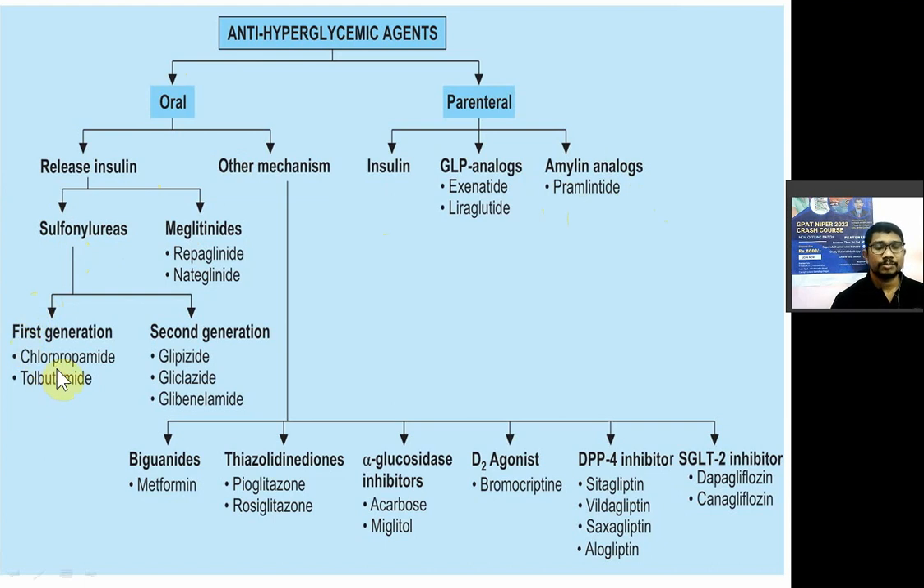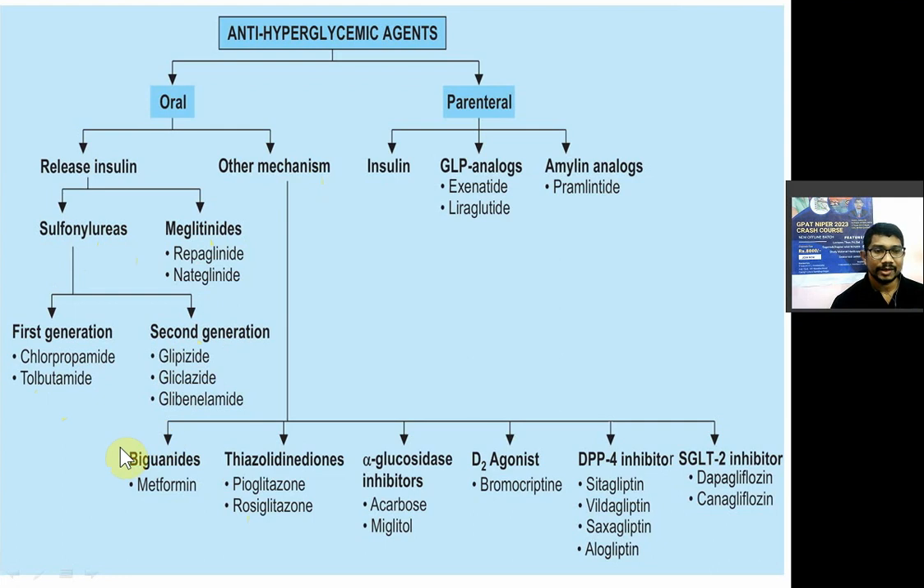So chlorpropamide and tolbutamide are the first generation, and all the G's, glipizide, gliclazide, and glibenclamide, are known as second generation. These sulfonylureas are also known as ATP-sensitive potassium channel blockers, KATP channel blockers. Then meglitinides, in that you have repaglinide and nateglinide, drugs which increase the insulin release by another mechanism.